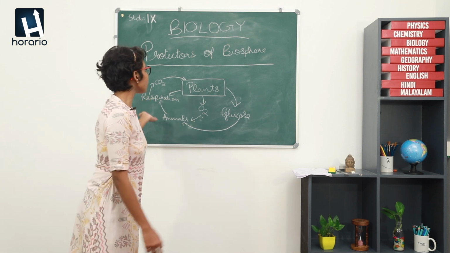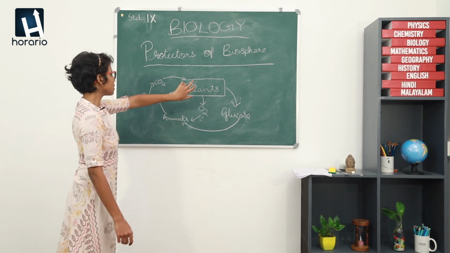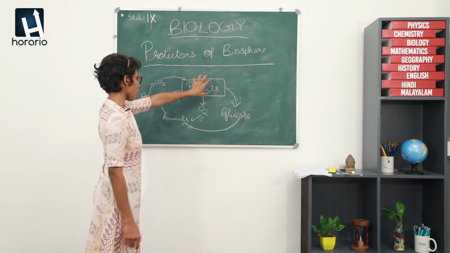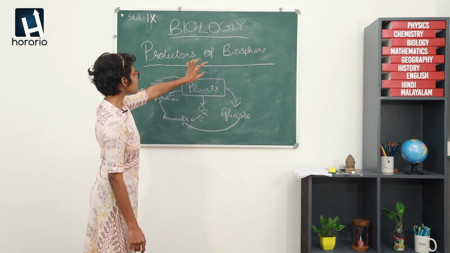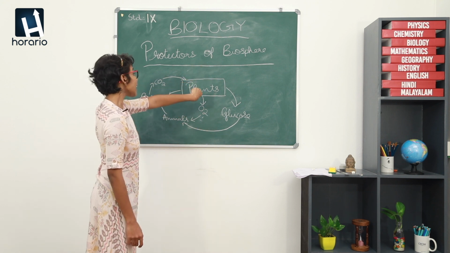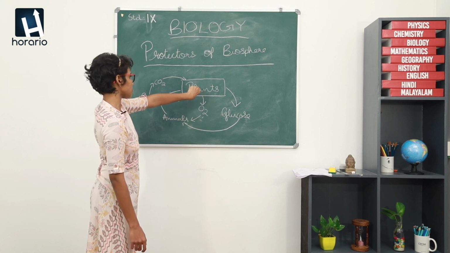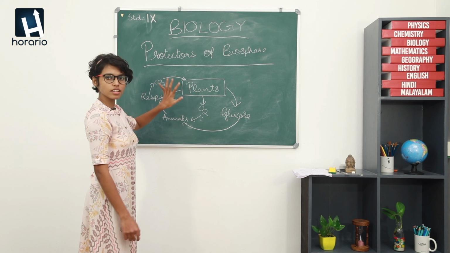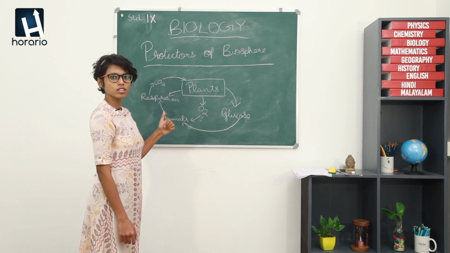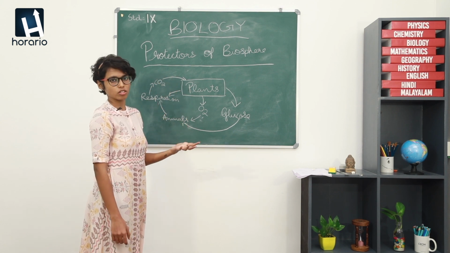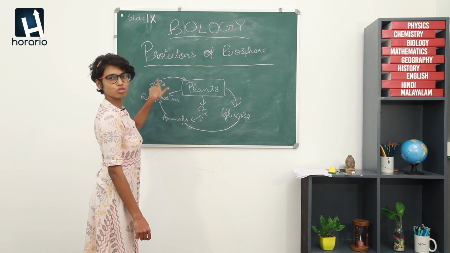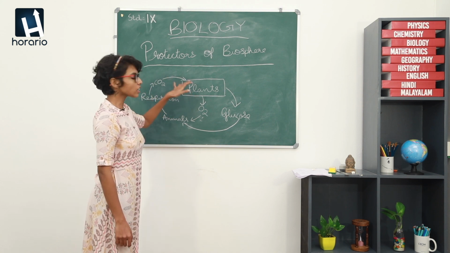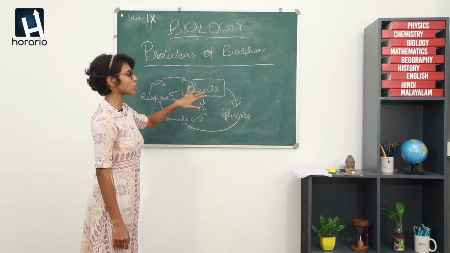So, here I have drawn a flow chart. The plant is the most prominent part. Just like that, we know that when humans respire, we take in oxygen and give out carbon dioxide, that is CO2. When it comes to plants, it is in the reverse form.